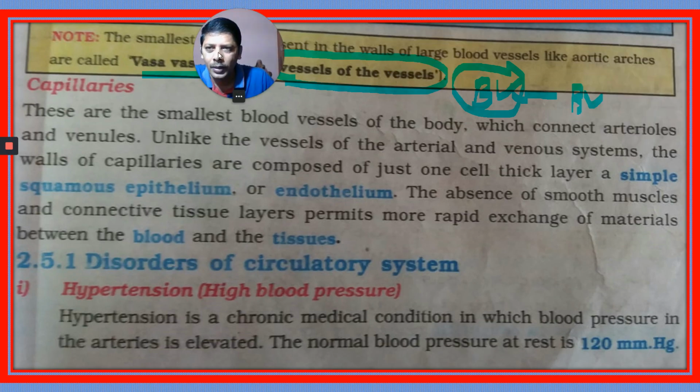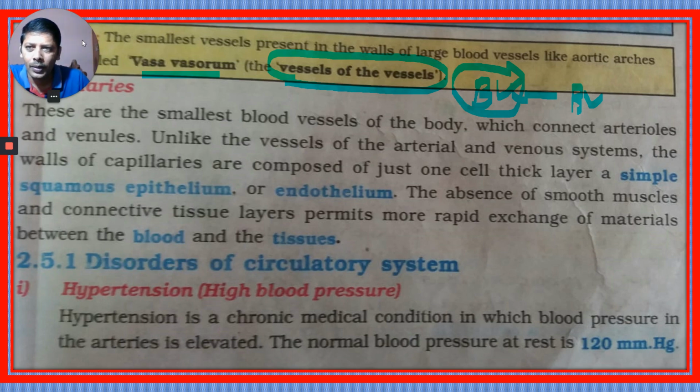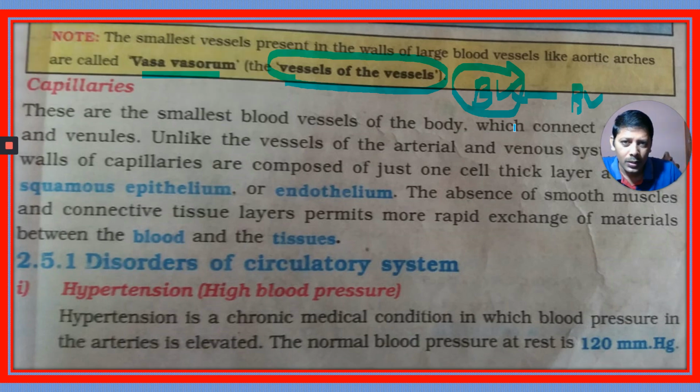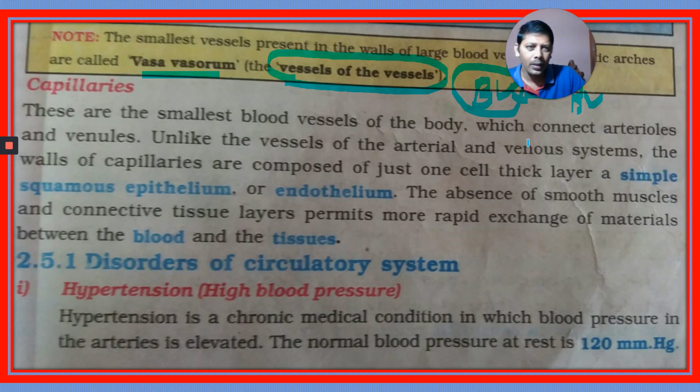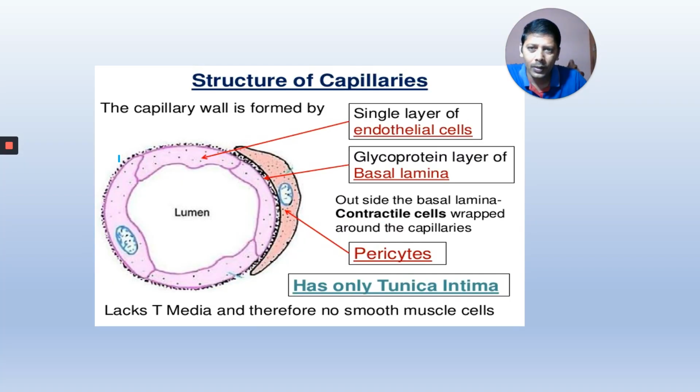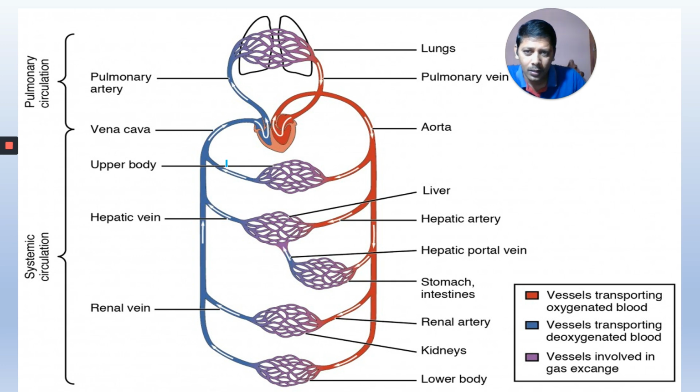Next, let us talk about the other type of smallest blood vessels in our body. What are they? Capillaries. These are the smallest blood vessels of the body, which connect arteries and venules. You can observe here, this is the artery, this is a vein. Here there is an arteriole, here is a venule, and these are connected by capillaries: pulmonary capillaries, systemic capillaries, and renal capillaries between the renal artery and renal vein.